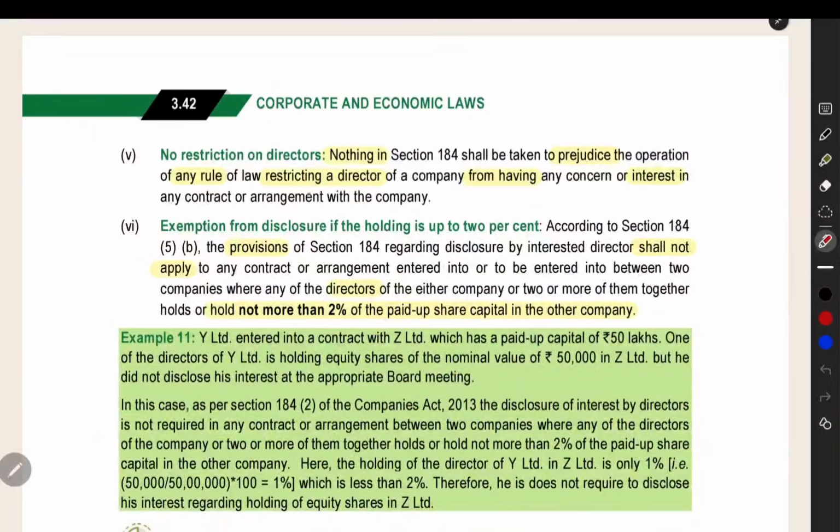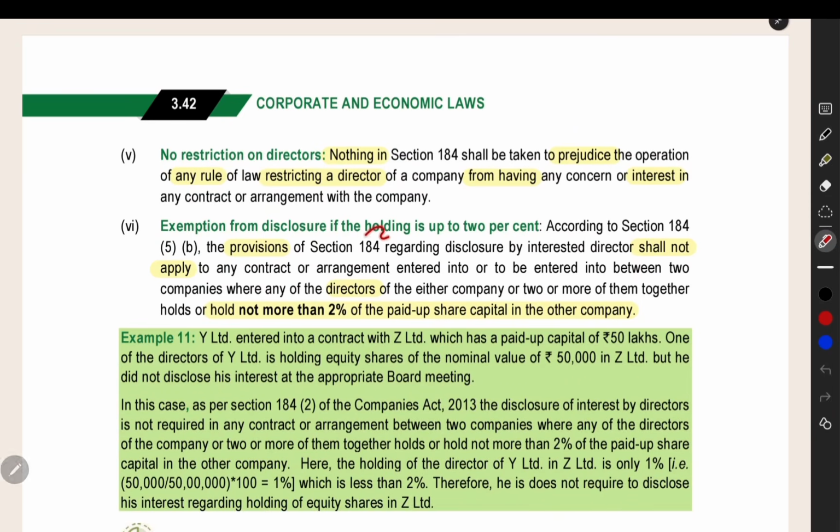Then if a director is having interest in a company and it is not legal as per any other provision of any other act, then that is there as it is. This section will not apply to that. If under any other law the director should not have such interest, then that is separate and that should be dealt separately.